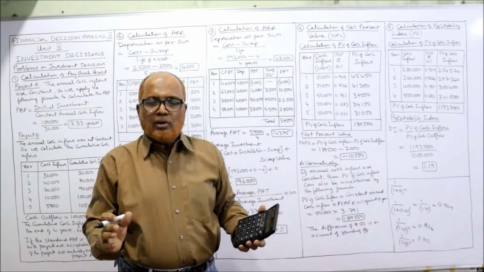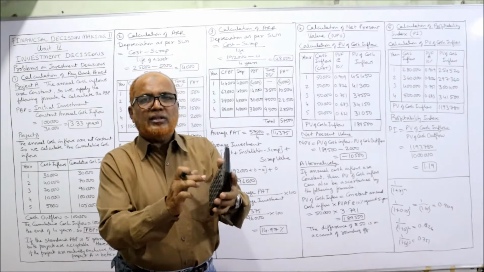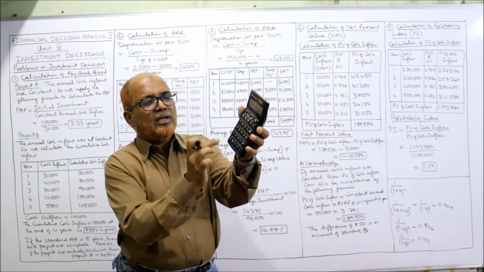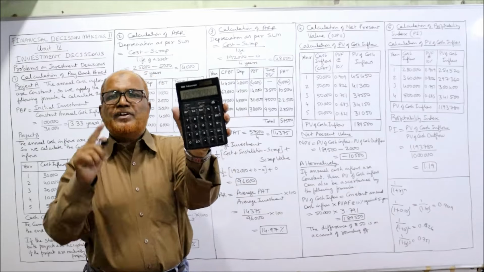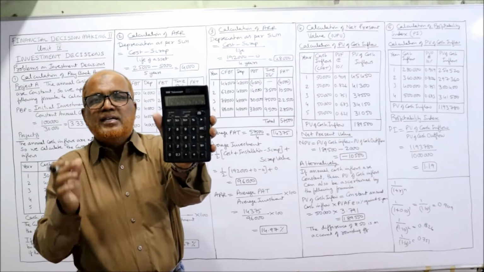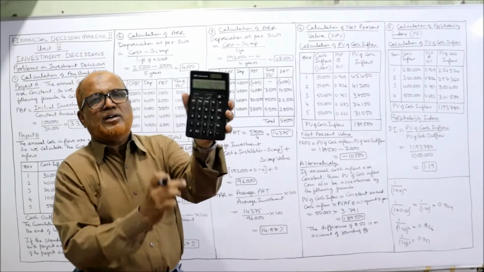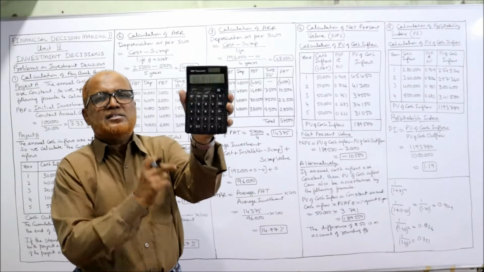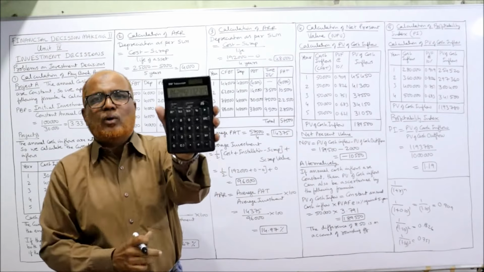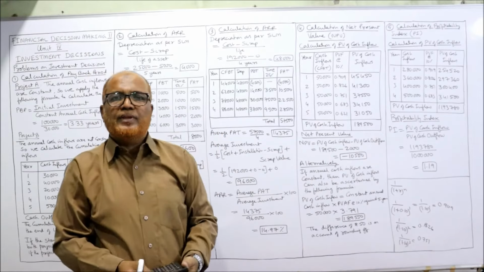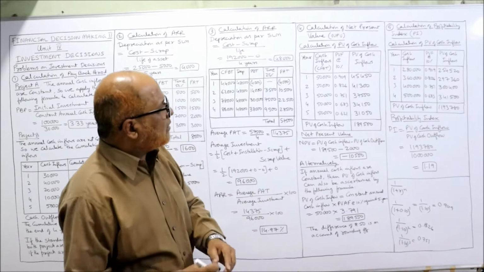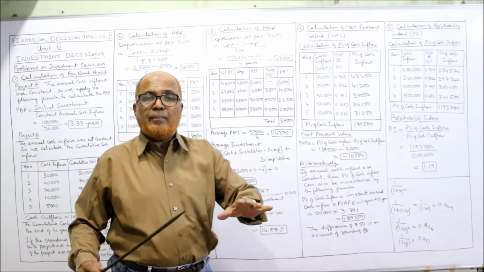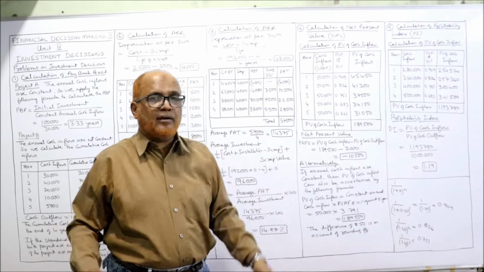So what you have to do is, on the simple calculator, press 1 divided by 1.10 equals. The first year you will get 0.909. Second year, just press equals. Again equals for the third year, again equals for the fourth year, again equals for the fifth year, 0.621. That's it. In this way we have calculated the PV factors. Because this is the first problem, that's why I am explaining again and again.